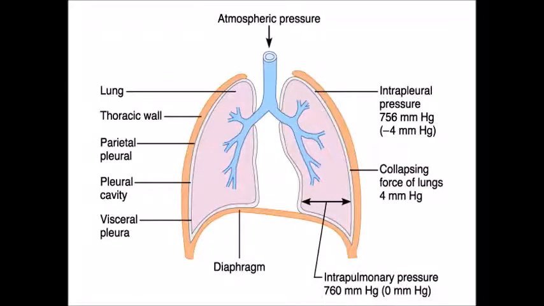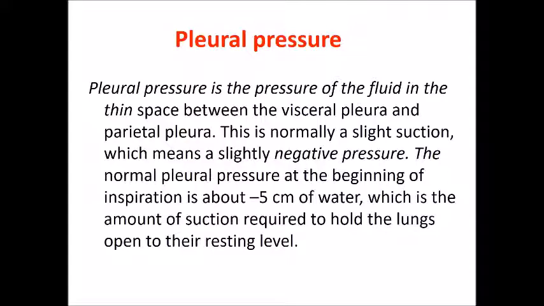See this diagram showing the visceral pleura and parietal pleura, and between these two there is a pleural cavity filled by pleural fluid. Now inside this pleural cavity, the pressure is called intrapleural pressure. This area is closed all around, and normally it has a negative pressure. So what is pleural pressure?